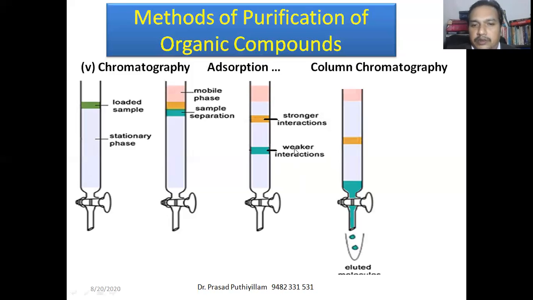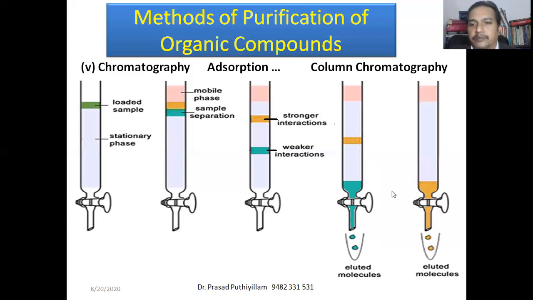The component having weaker interaction can be collected first, or eluted first. We call the process elution. The solvent is known as the eluent, and this is the eluted molecule. The first component separates easily, then after some time the second component can also be separated. So this is known as column chromatography.